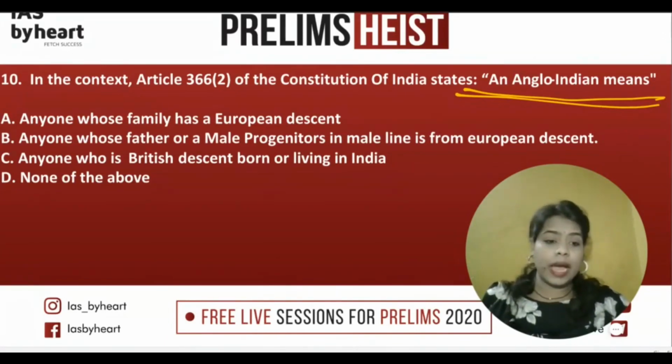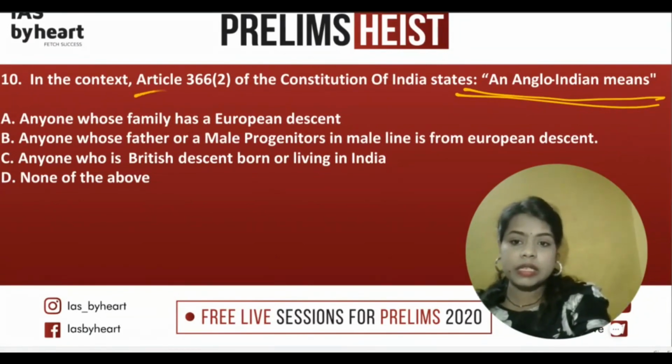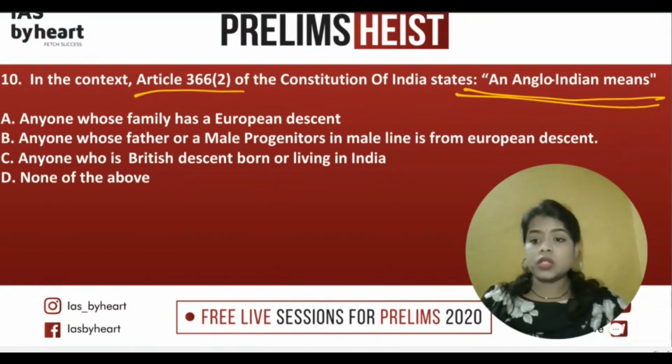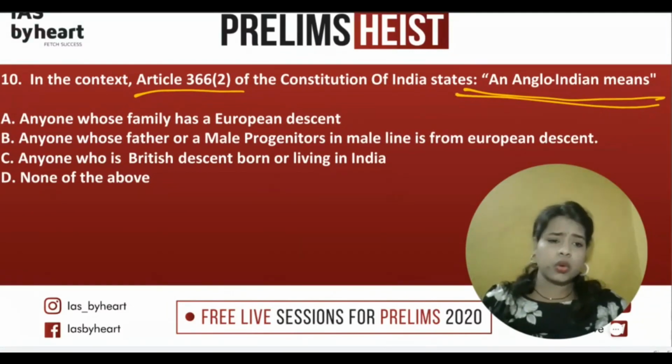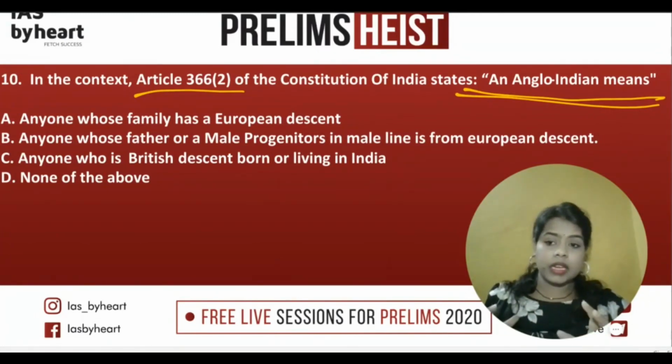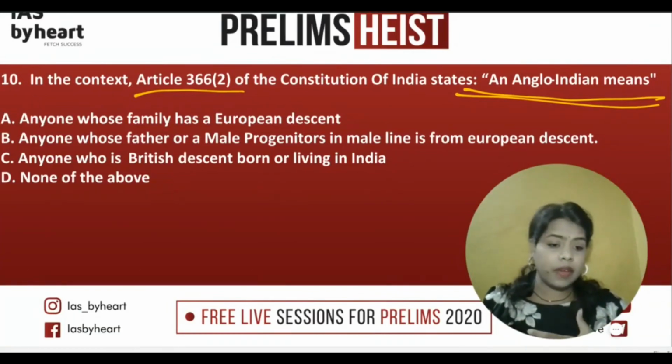So UPSC may not directly talk about that area, but for factual or foundational areas, it might come back. So what exactly is an Anglo-Indian? It is discussed in Article 366. Even that can be remembered because the question can come anywhere. So now let's look at the options. You know that Anglo-Indian is related to something European or the British, it is a broad guess. If the options are very far apart, then you can safely guess it. But in UPSC, the options will be very close.